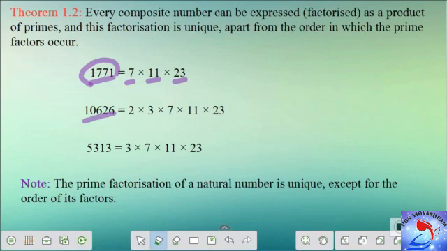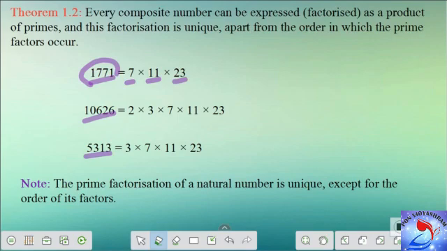The next number is 10,626. You can see the prime numbers are 2, 3, 7, 11 and 23, and these are the prime factors of the given number. Similarly, 5313 has prime factors 3, 7, 11 and 23. So for the prime factors, you can change the order, but you cannot change the product here.